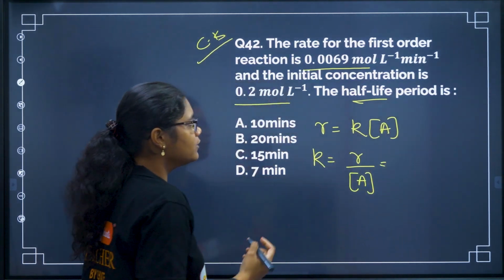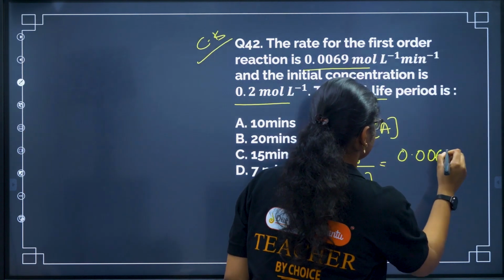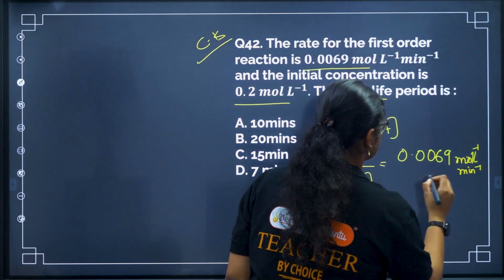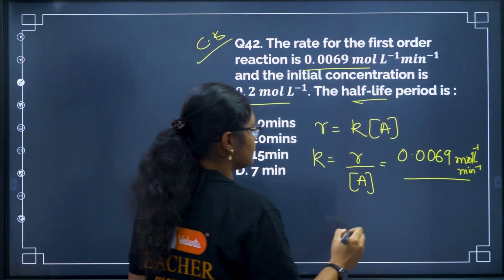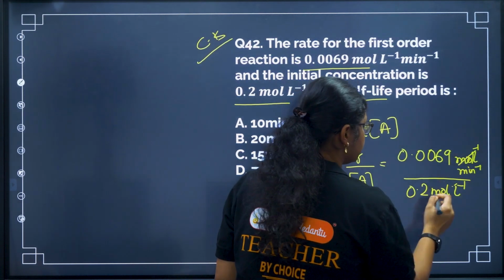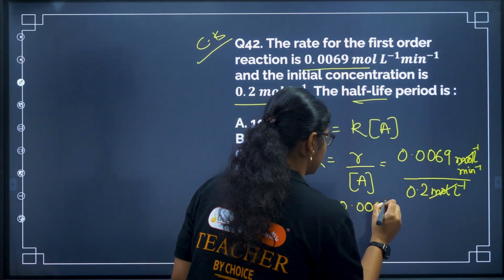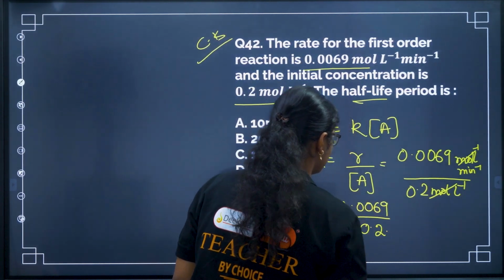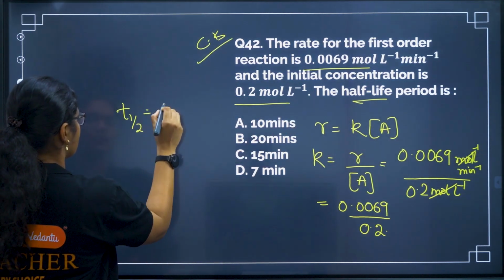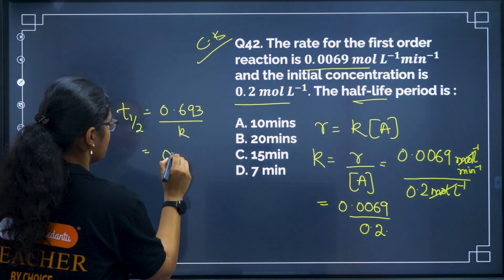So let us substitute the values. What is the R value given to us? It is 0.0069 mol L^-1 min^-1 divided by the A value given, 0.2 mol L^-1, right? So we can cancel this, and we'll get the K value. K is 0.0069 by 0.2. But we have to find the half-life. The half-life for a first order reaction is 0.693 by K.